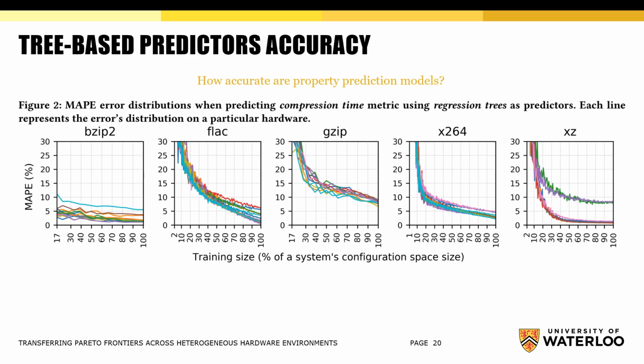First of all, we want to evaluate how accurate the property prediction models are. Here we present mean absolute percentage error distributions when predicting the compression time property using regression trees as predictors. Each subplot contains error distributions of a particular software system. Each line represents an error distribution for a particular hardware platform. We can observe a strong decreasing trend in error with an increase of random sample size for all predictors. Moreover, the majority of predictors achieve errors smaller than 5%, regardless of the software and hardware systems used.